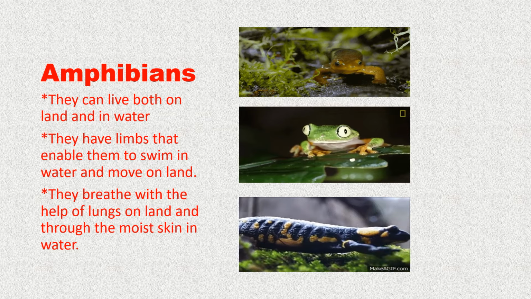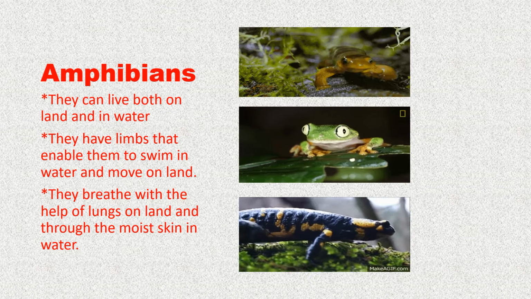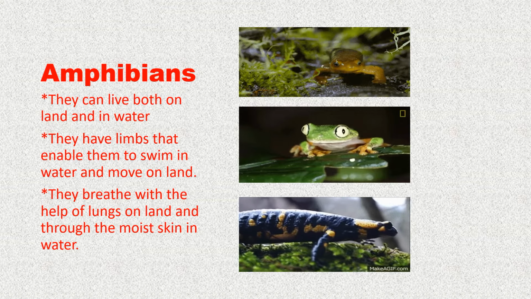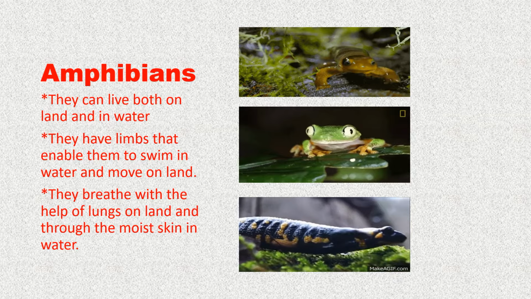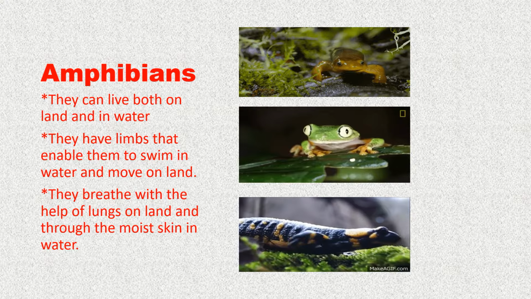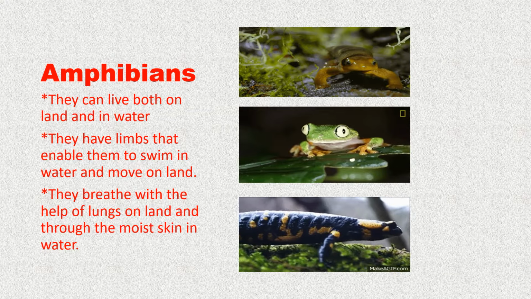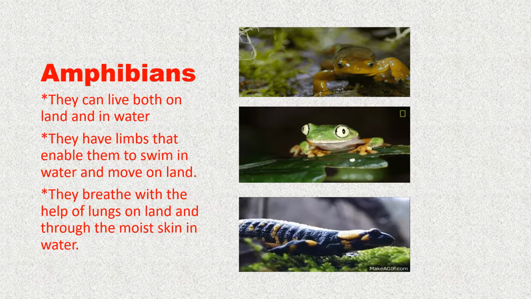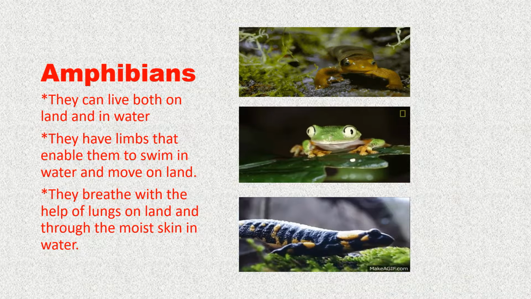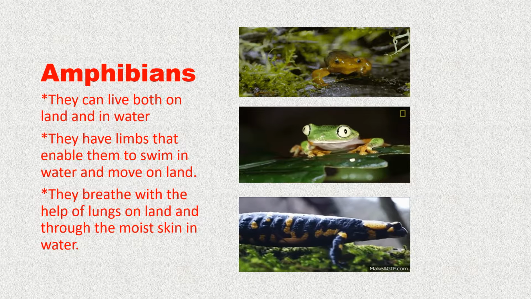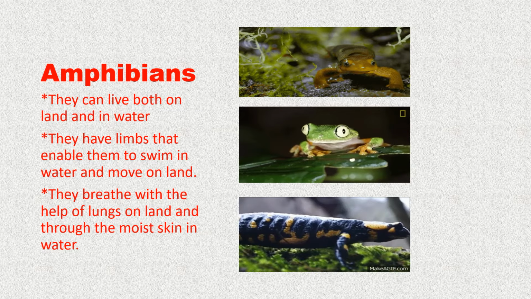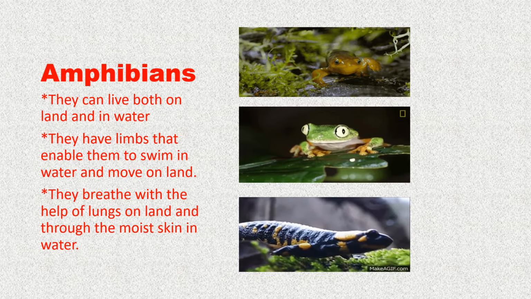Their back legs are stronger than their front legs, which helps them to jump. They move on land by jumping. They have a thin skin between the toes of their feet. This type of feet is called webbed feet, which you have seen in duck feet also. These animals push the water with their webbed feet to swim or paddle in water. They breathe through their lungs. When they are on land, they have a moist skin through which they breathe when they are in water.